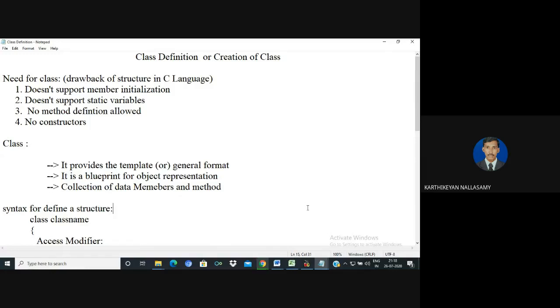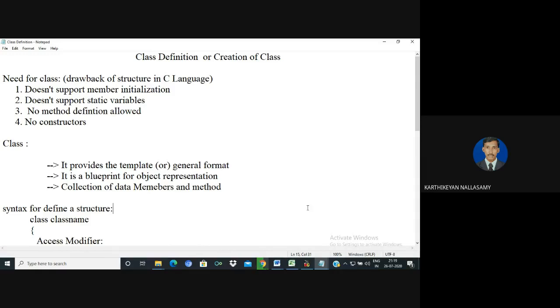Before discussing the creation of a class in C++, we must know why we need to go for a class definition. For this question, the concept of structures in C will give you an answer. We already know about the structure in C.